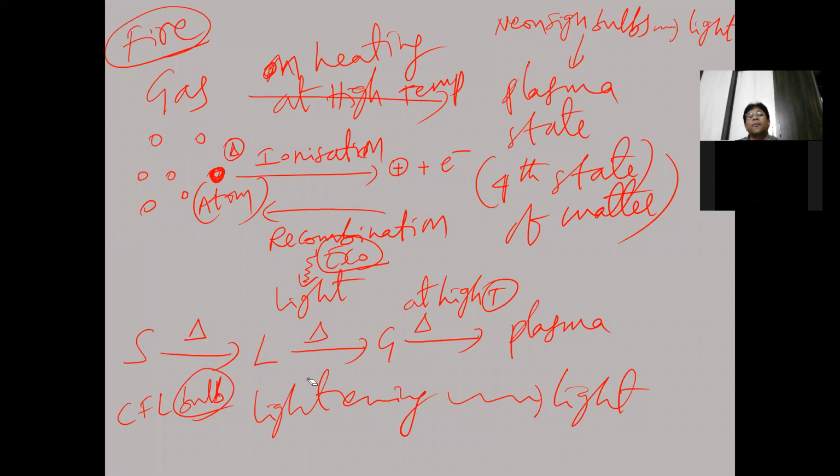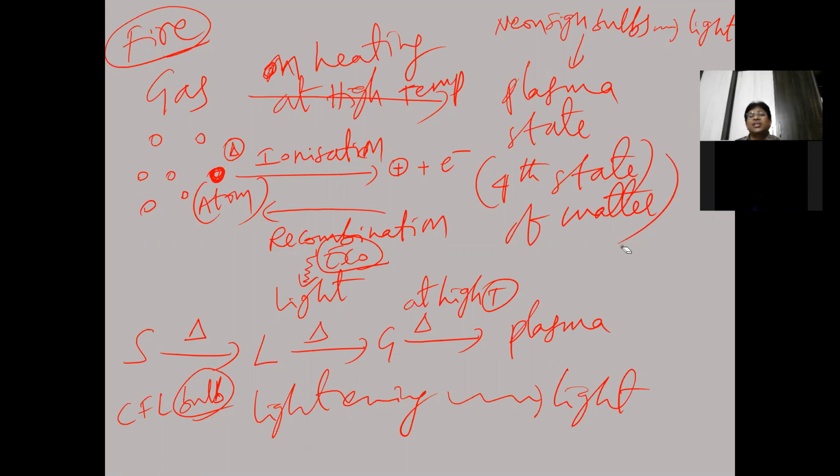Light energy is emitted. So this is all about which state now? Plasma state. The fourth state of matter is what? Plasma state. At what temperatures does the plasma state exist? At extremely high temperatures. At extremely high temperatures, anything, either solid or liquid or gas, will exist in the form of plasma. In the sun and stars, there is extremely high temperature. Due to this, the sun and stars have what? Plasma state.